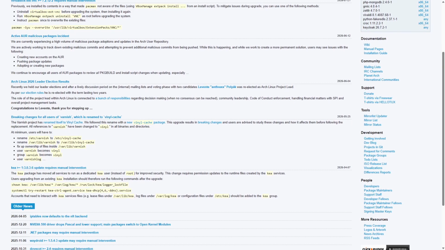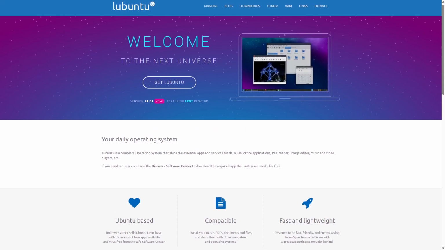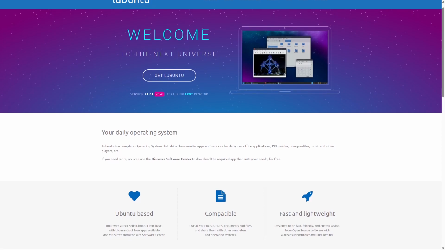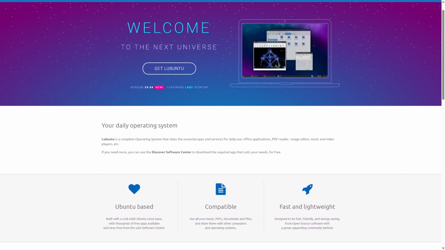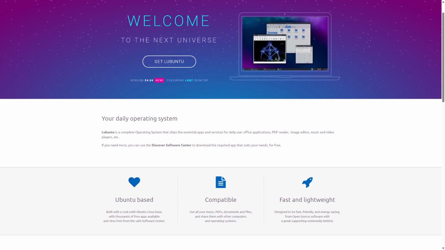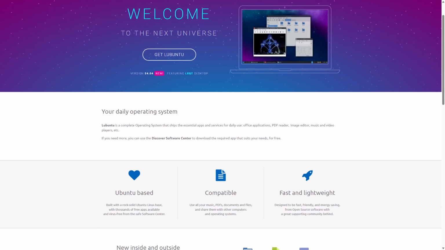Lubuntu is a lightweight Ubuntu-based Linux distribution that emphasizes simplicity and low resource usage. It uses the LXQt desktop environment, which is designed to be fast and energy efficient. Lubuntu comes pre-configured with essential applications, making it easy to install and use immediately.